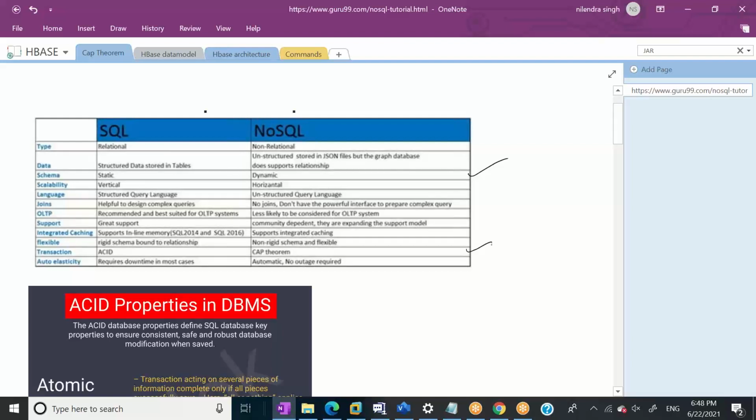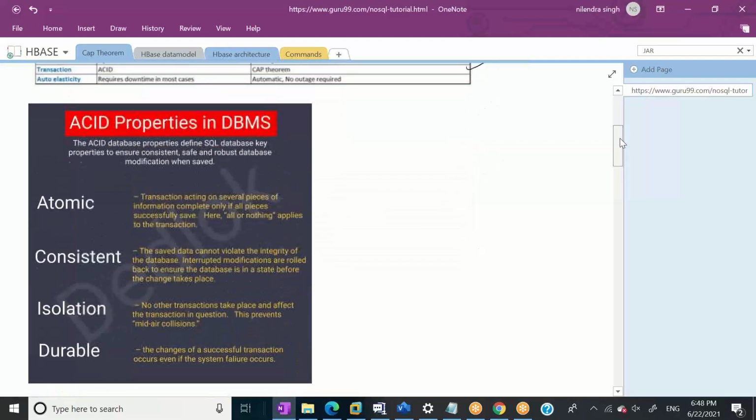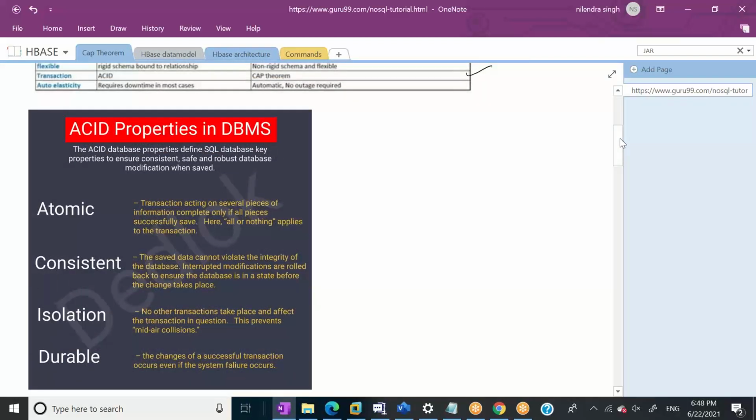When we talk about SQL databases, they support ACID properties, right? ACID means there are 4 things. A stands for atomic, C stands for consistent, I for isolation, D for durable. Atomic means a transaction acting on several pieces of information completes only if all the pieces complete safely.